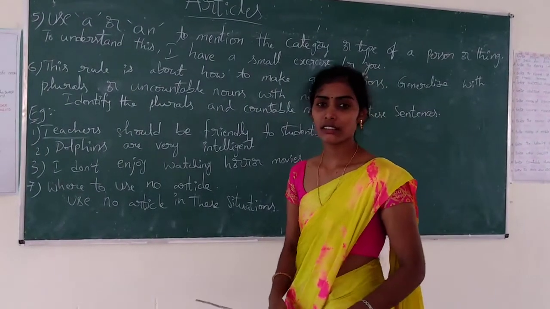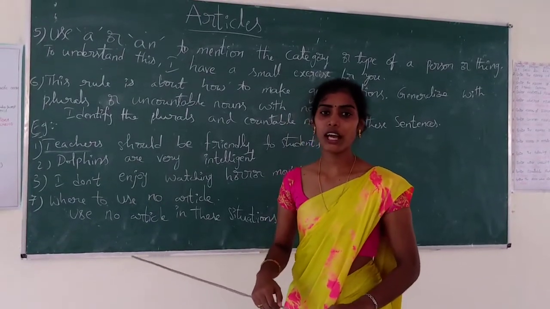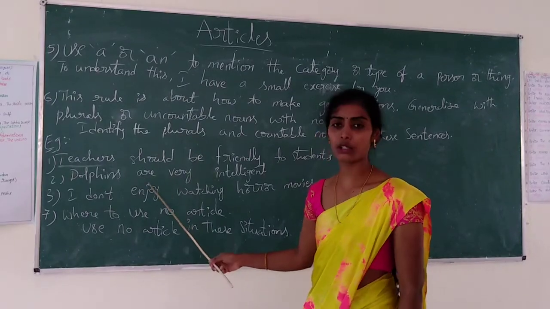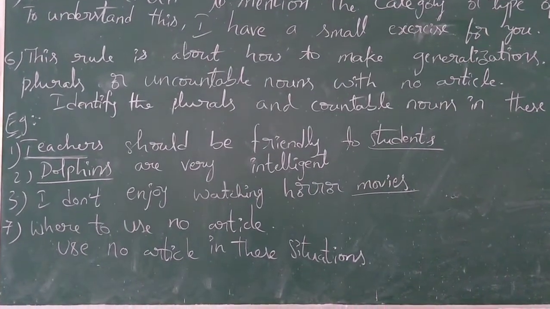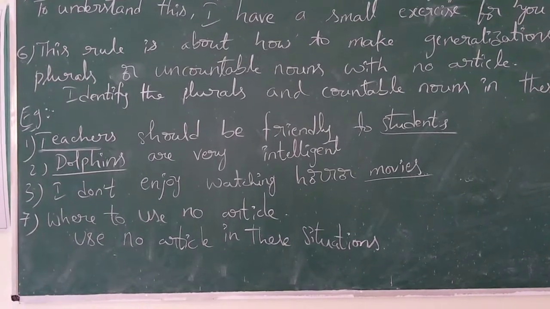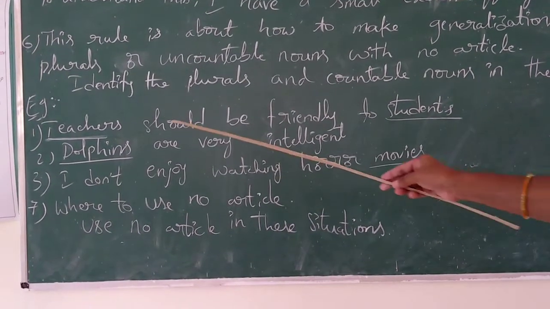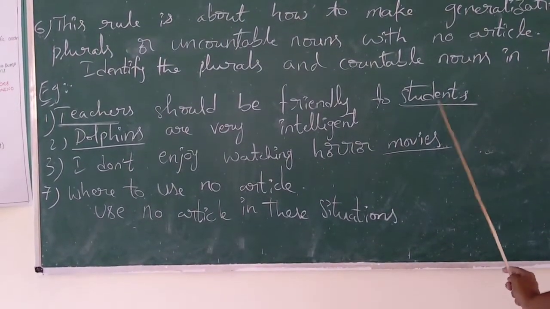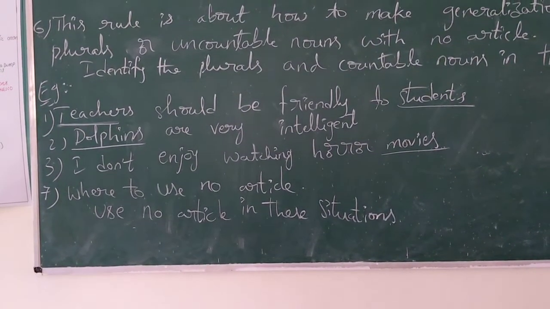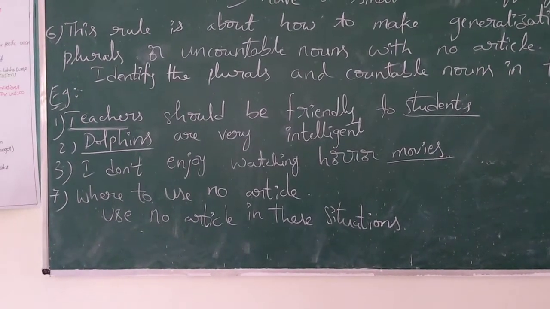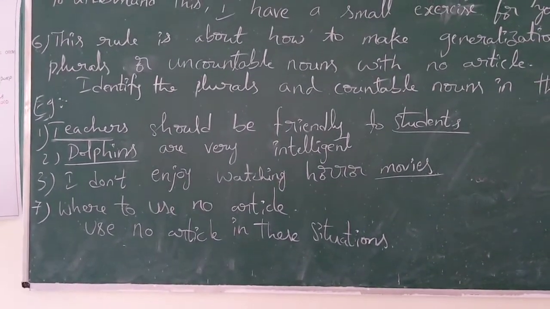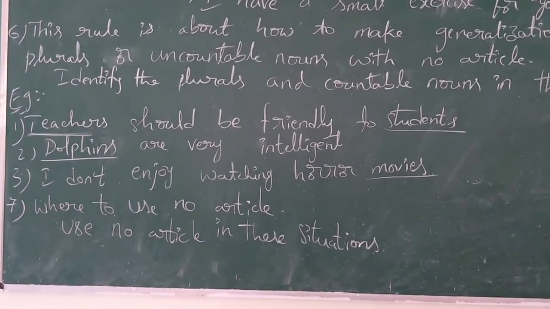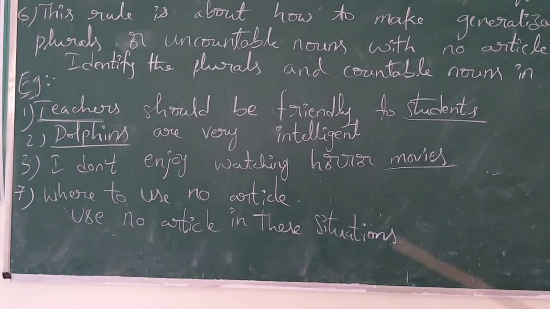Okay children, stop the video and do the exercise, and then play the video again and check your answers. Okay, in number 1, there are two plurals, teachers and students. Here we are not talking about any one teacher or one student in particular. We are saying that all teachers should be friendly to all students.